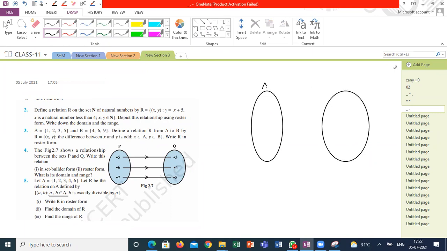That means indirectly he is defining the relation from A to A such that b is exactly divisible by a.